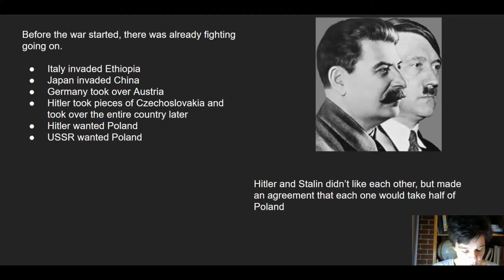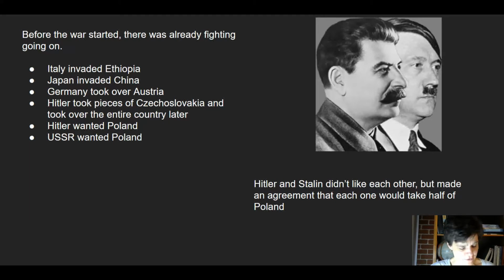So, before World War II officially began, many countries were fighting. In 1935, Italy invaded Ethiopia, and 2 years later, Japan invaded China. In 1938, Germany took over Austria. The two countries did not fight, but many Austrians wanted their country to be free. Then in 1938 and 1939, even more trouble occurred. First, Adolf Hitler demanded that Germans in Czechoslovakia be allowed to join Germany. France and Great Britain had promised to help Czechoslovakia. Instead, they let Hitler take pieces of the country.